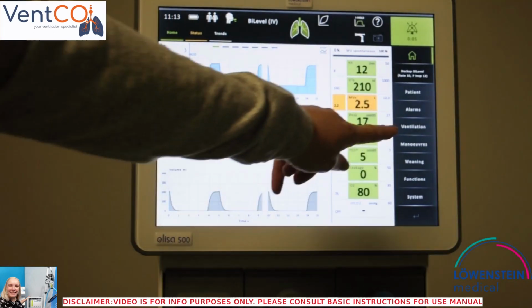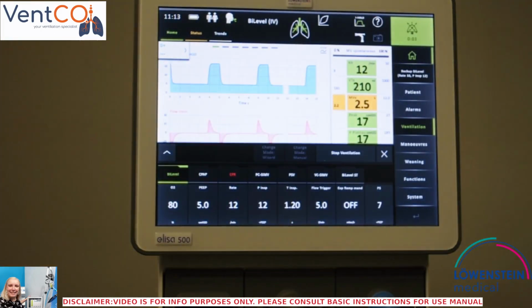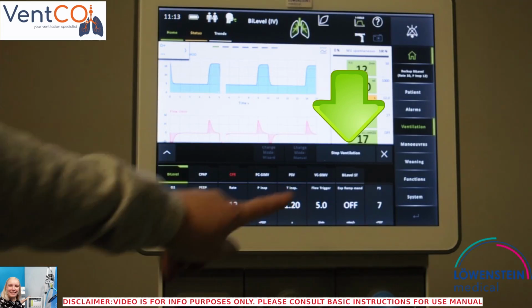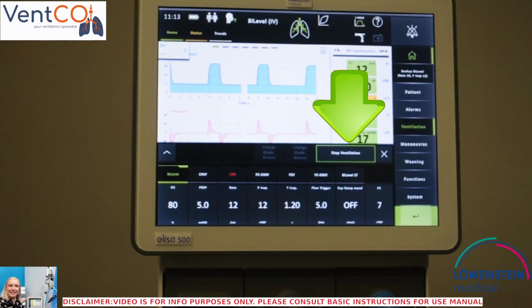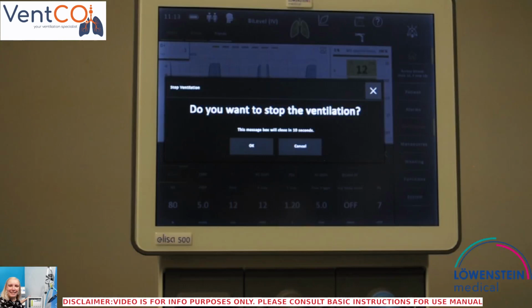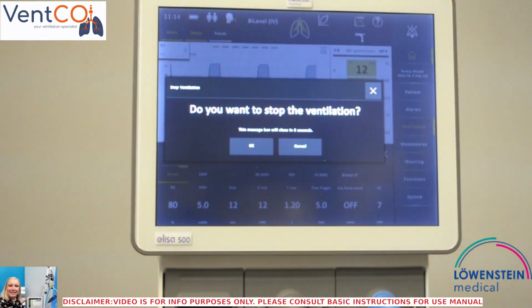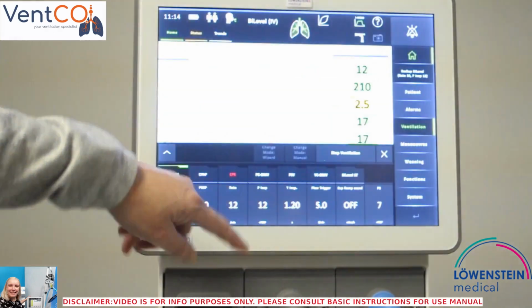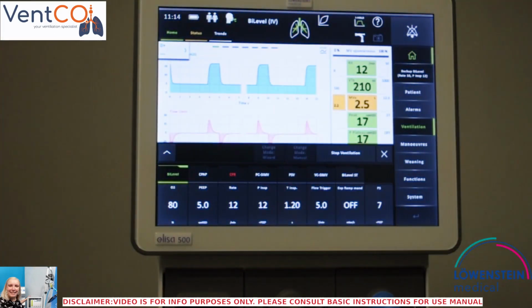We will click on the ventilation submenu. Here you will see all our modes displayed. You will press the Stop Ventilation button. Stop ventilation and confirm. You will see this screen asking you again, are you sure you want to stop ventilation? And we will press OK. If you do not press OK, ventilation will continue as you see here.